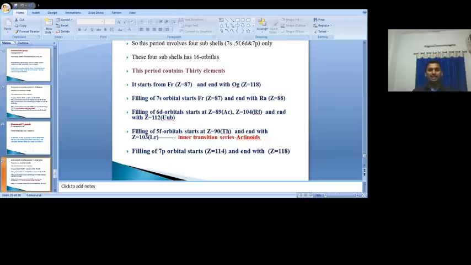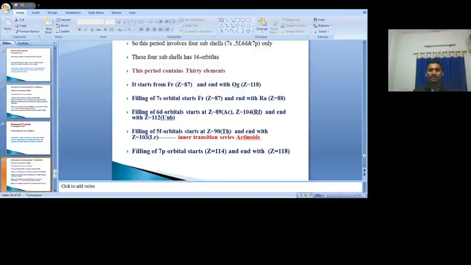First, the 87th and 88th electrons enter into the 7s subshell. Okay, clear. Then the 89th electron enters into the 6d subshell. Okay. After that, 90 to 103 enter into the 5f subshell. Then after that, 104 to 112 enter into, so simply, again the 6d subshell. Then 113 to 118 electrons enter into the 7p subshell.